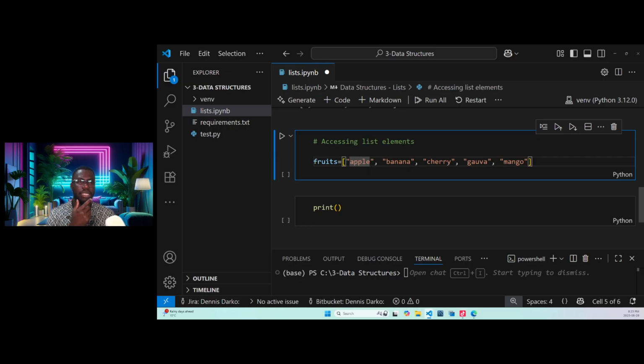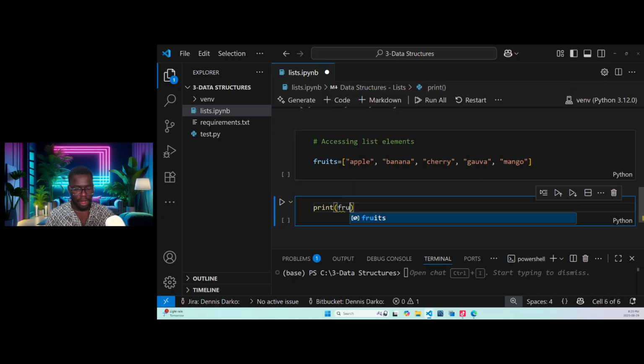So it means that the index of apple will be what? 0. And then the index of banana will be what? 1. Index of cherry will be what? 2. Index of guava will be what? 3. Index of mango will be what? 4. Now you know the indexes. So you come here, you use the variable name fruits. And how do we access it?